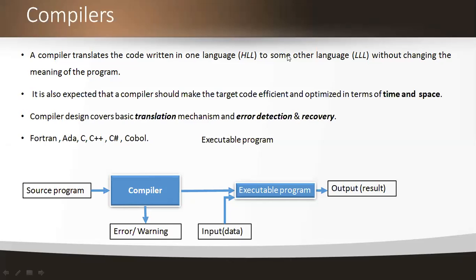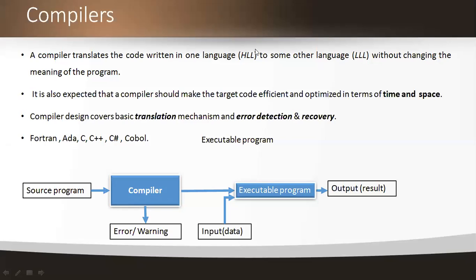The compiler translation process is such that it translates from one language to another language. It is also expected that a compiler should make an efficient target code, which should be an optimized target code. Optimization is nothing but improving the efficiency of the code. How are we going to improve the code? Just by minimizing the lines of the code without changing the meaning of the code. And there itself we apply some techniques and perform that.